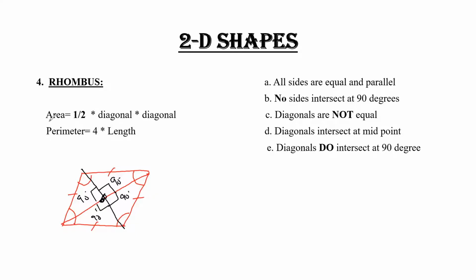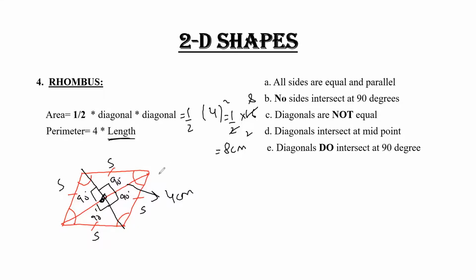Clear? So the formula for finding out the area is, if we knew the value of a diagonal, which is for example 4 centimeter, after substituting you'll get your answer 1 upon 2 into diagonal into diagonal, that means 4 square, into 16, you will get your answer 8 centimeter square. Similarly, 4 into length, these lengths are basically the sides.